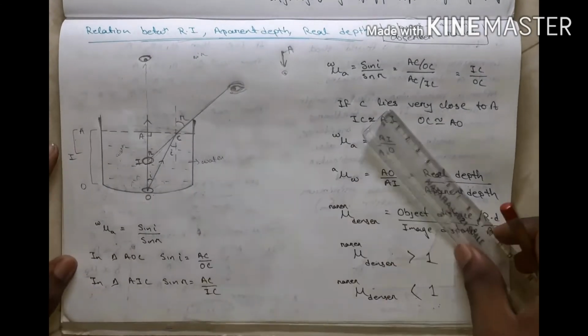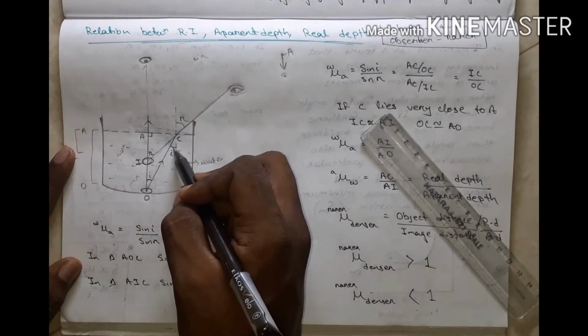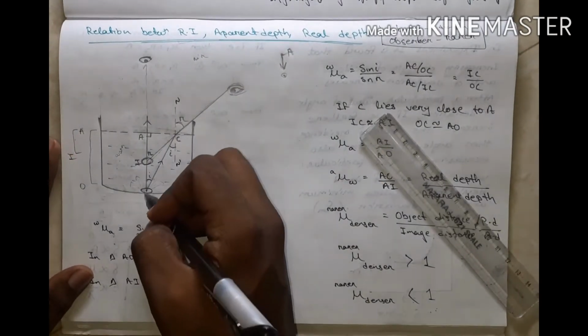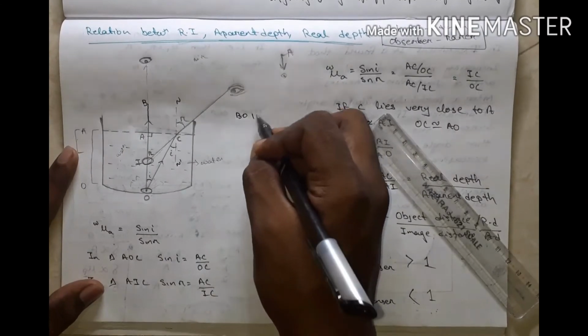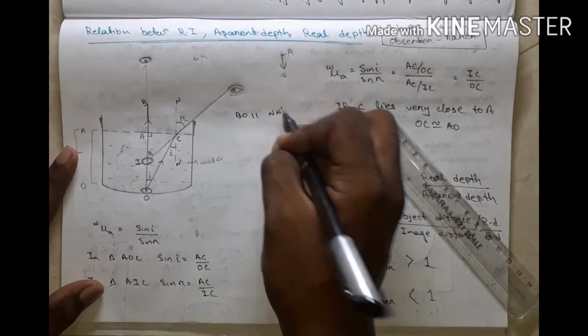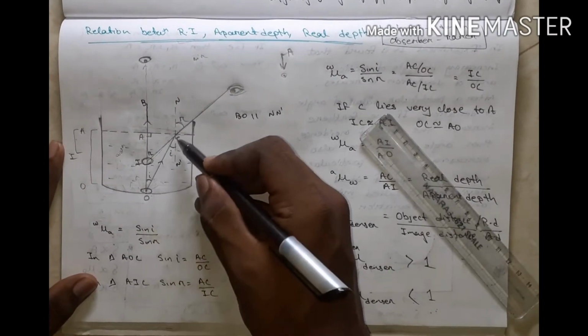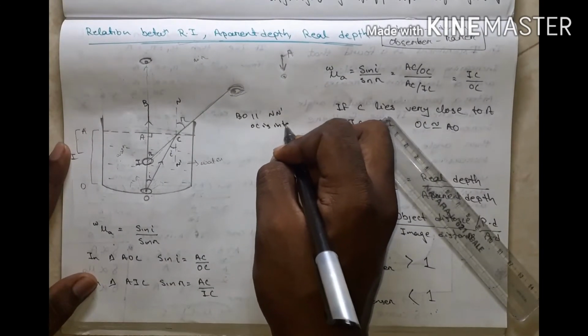Listen. The light is traveling from water to air medium, so mu of water to air equals sin i by sin r. This is the normal NN dash, and this is the perpendicular line AO or BO. BO is parallel to NN dash, and OC is the intersecting ray.